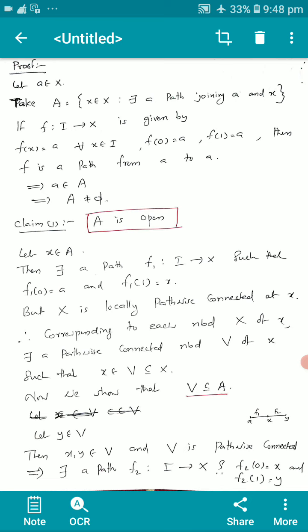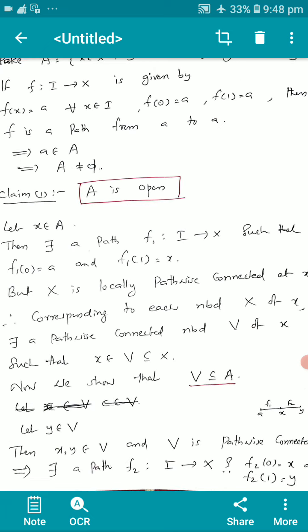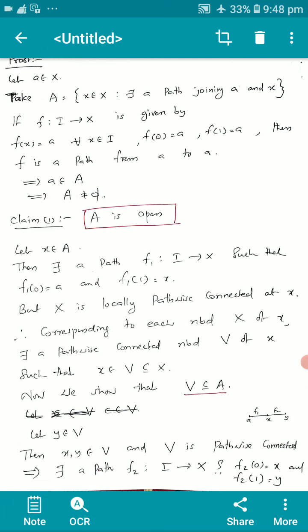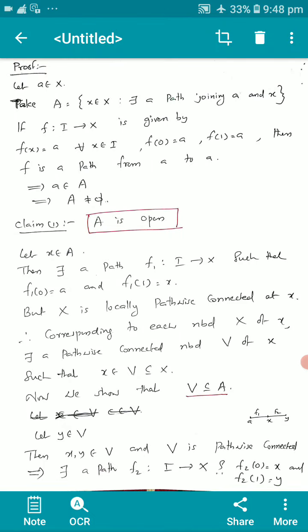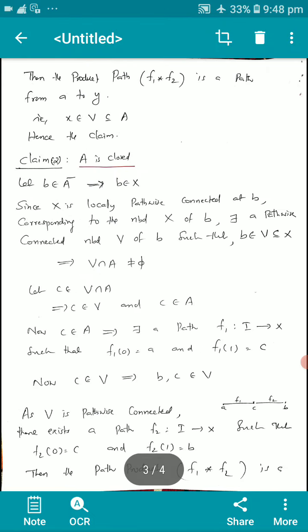Let y be a point in V. Then x and y are in V, and V is path-wise connected. Therefore, there is a path f2 from I to X such that f2 of 0 equal to x and f2 of 1 equal to y. Then the product path f1 star f2 is a path from a to y. That is, x in V subset of or equal to A. Hence the claim. That is, A is open.